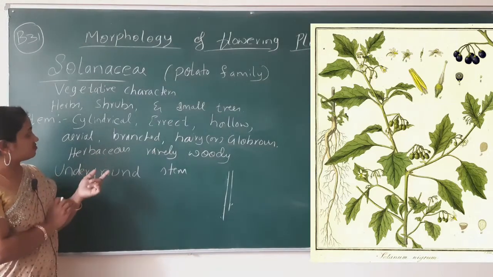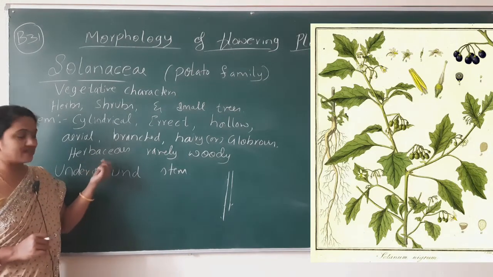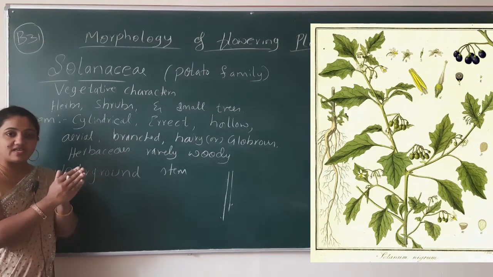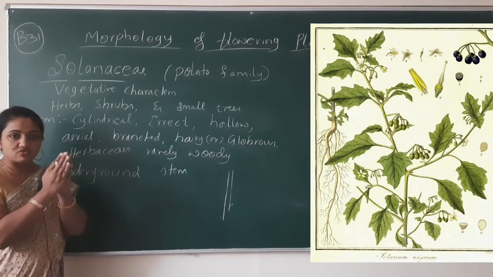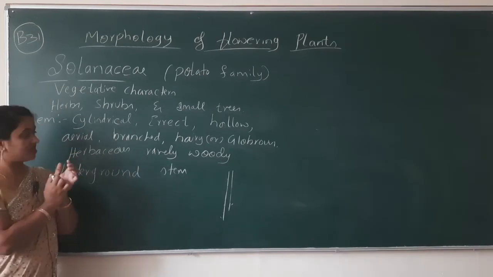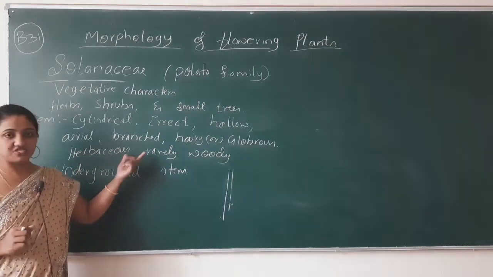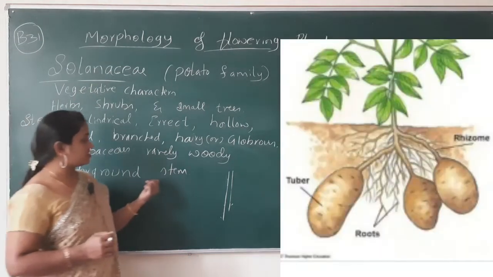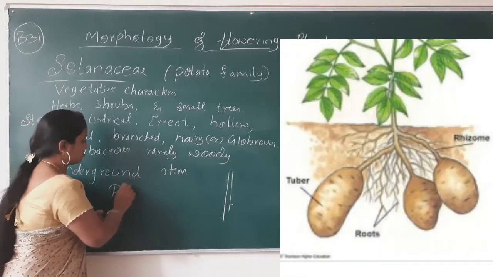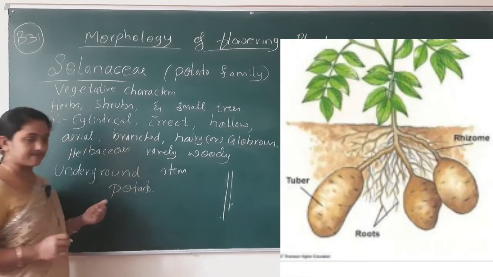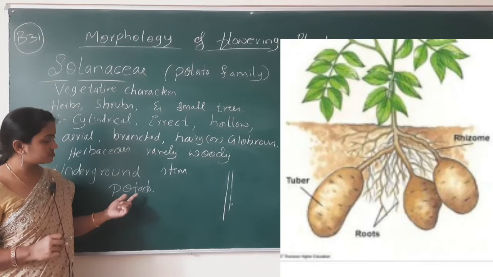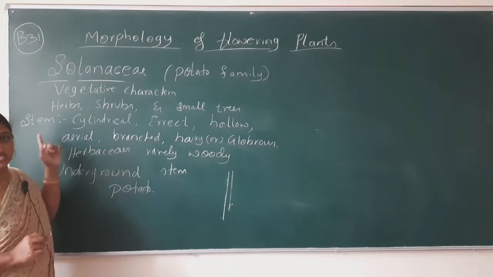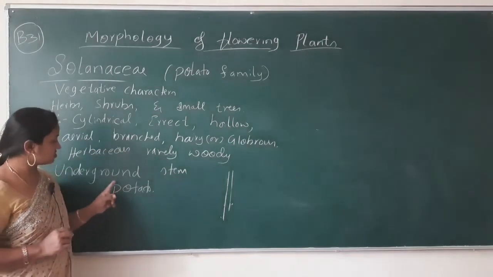But in this type of family, the herbaceous plants rarely may have a strong stem, like a woody type of stem. So this is the feature which is seen in this type of family. Underground stem, in the sense, you know the potato is actually a stem. So this type of stem is present under the soil. So that's why, though we are talking about the stem here, it is necessary to point out this character.